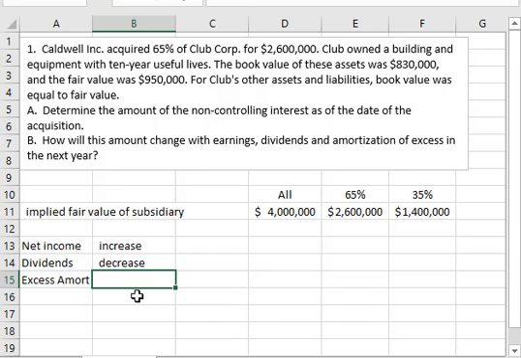And then any excess fair value over book value amortization or depreciation will decrease the non-controlling interest because, of course, it decreases the net income of the subsidiary.